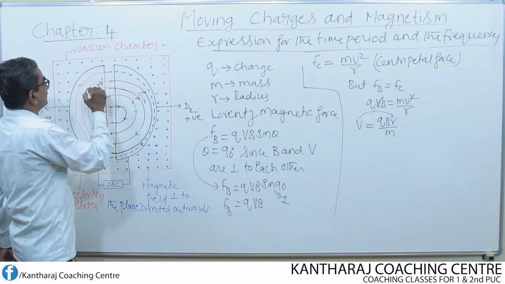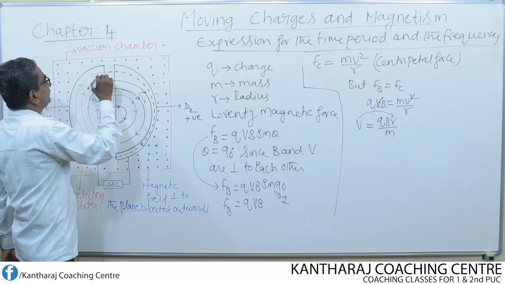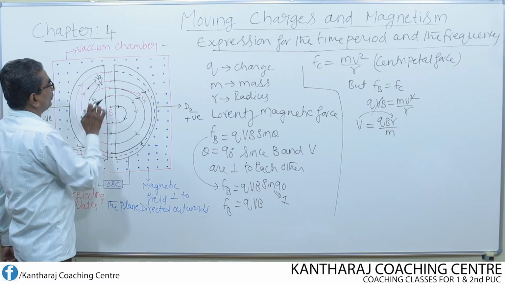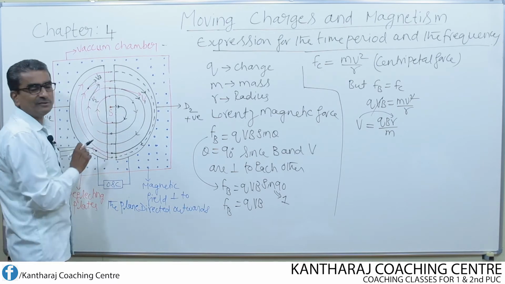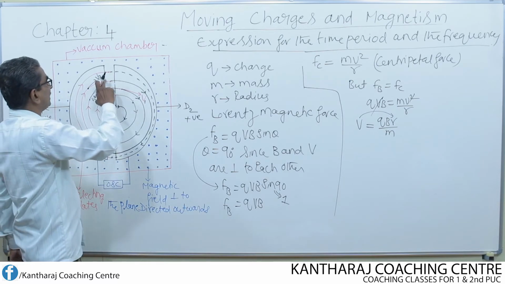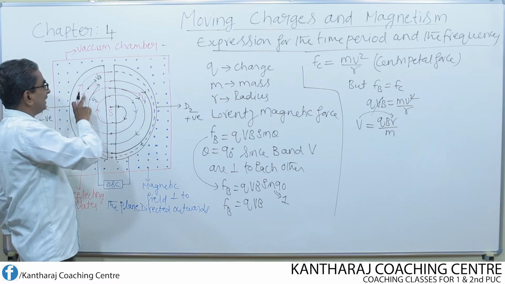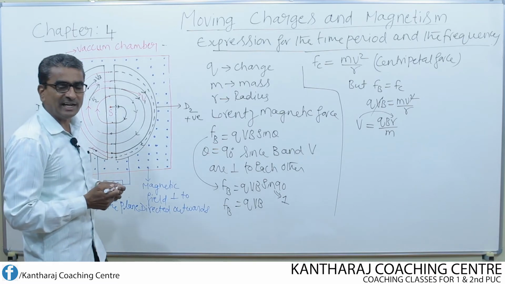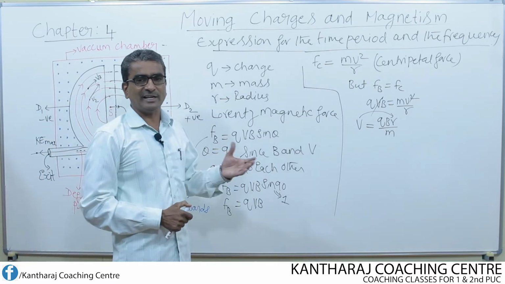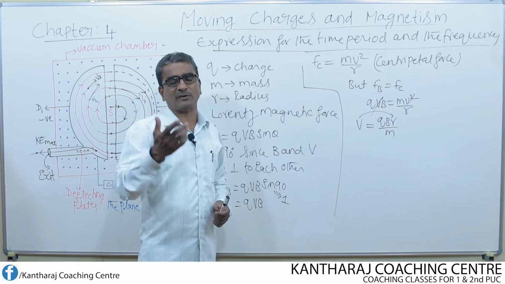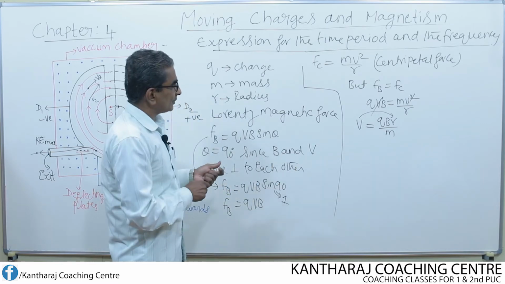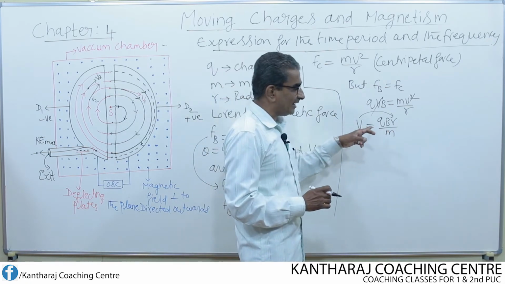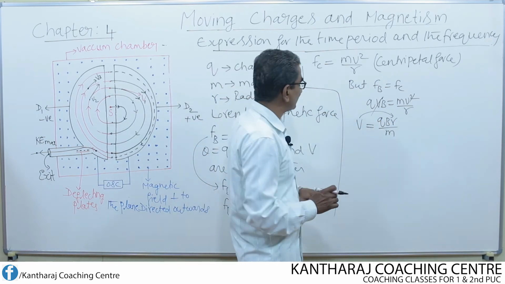Again, if I consider the charged particle here whose velocity is v3, v3 is greater than v2 because this is the path of increasing radii. So this path radius is greater than this path radius. Therefore, velocity continuously increases, radii continuously increase, thereby resulting in an increase of kinetic energy finally. So this is the velocity of the charged particle, which shows that as r increases, v also increases.